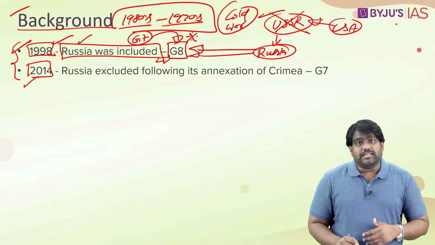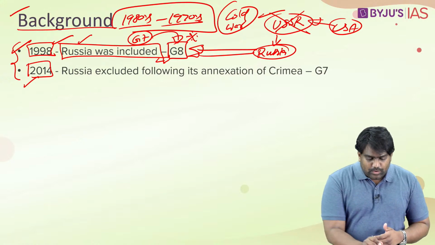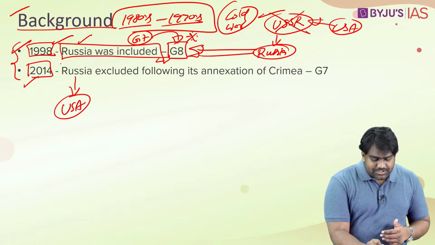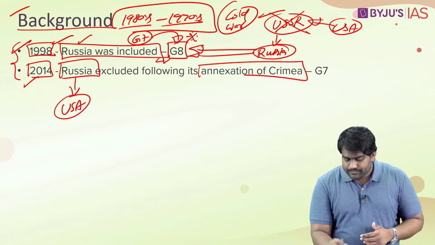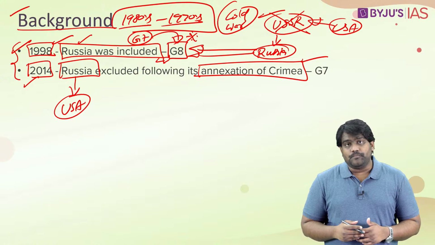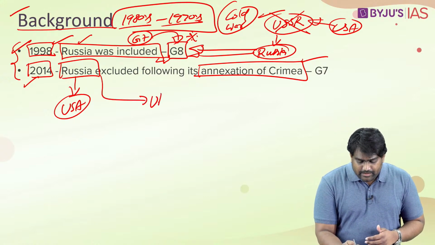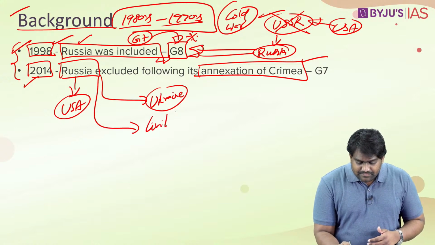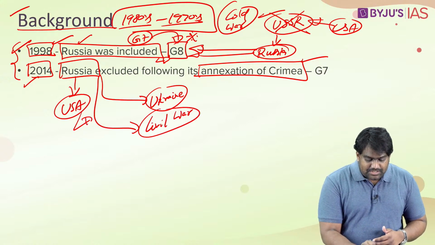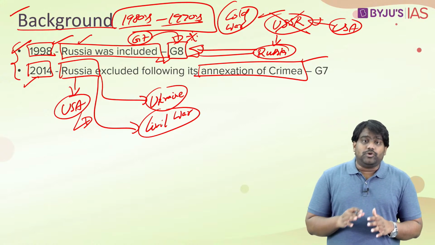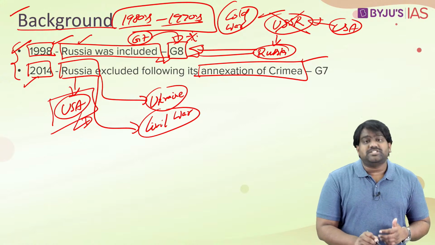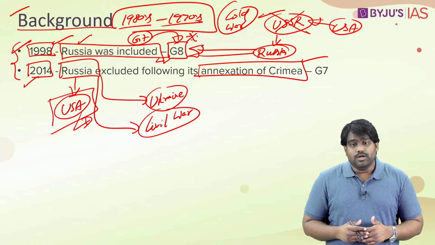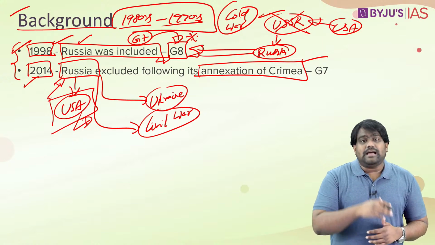But in 2014, there were few developments which led to a divide again between Russia and the United States. What happened was, Russia annexed Crimea in violation of international law. It also started meddling in Ukraine, and it was held responsible for the civil war in Ukraine by the Western countries. So by 2014, a new rivalry was emerging between US and Russia. There was increasing hostility between them. So the US started acting against Russia.